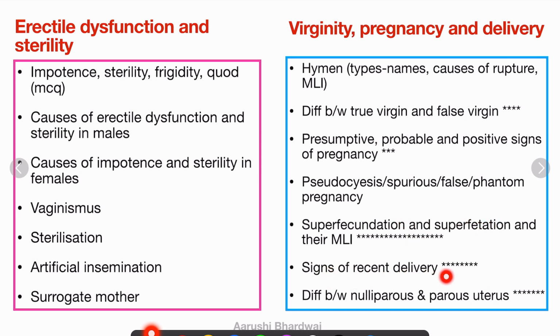Signs of recent delivery, must know topics. It's frequently asked. And difference between nulliparous and parous uterus, very frequently asked. So as you can see, it's a very small chapter, but these four questions are must know topics. So this is a very scoring chapter and very small. If you are doing nothing and you just want to complete FMT, make sure you do this small unit because it's very scoring and one question will obviously be asked from this topic.